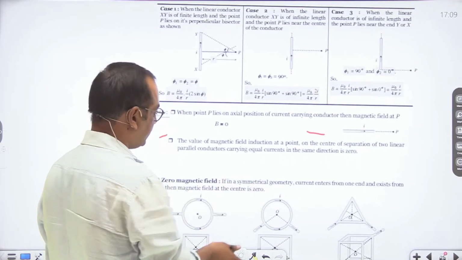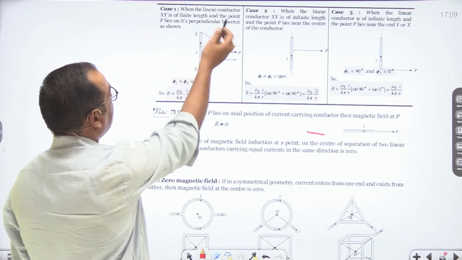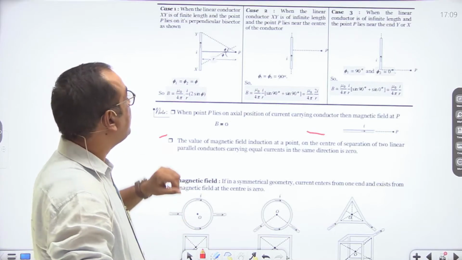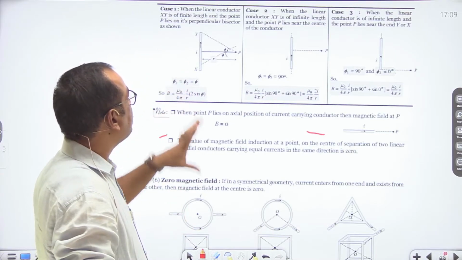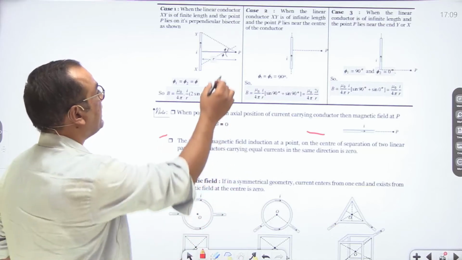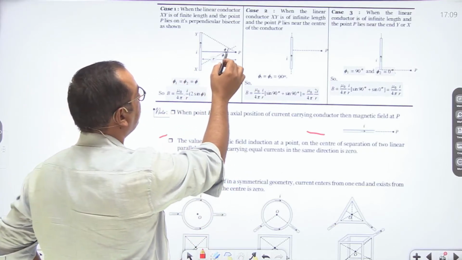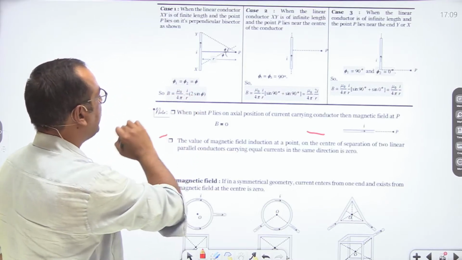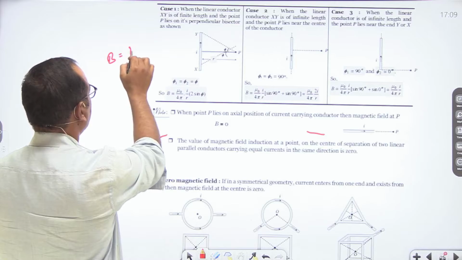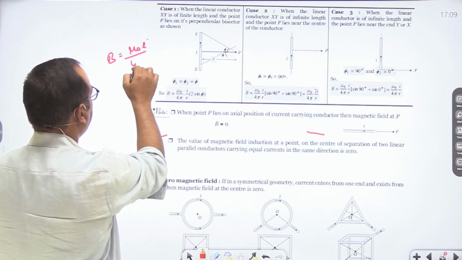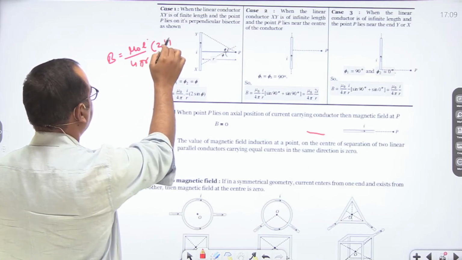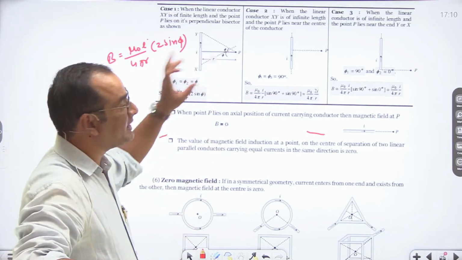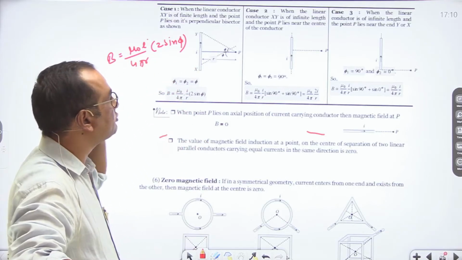So first case is, when the linear conductor XY is of finite length and point P lies on its perpendicular bisector. It means here angle phi 1 and phi 2 will be same, so phi 1 is equal to phi 2. In this case magnetic field will be equal to mu naught I upon 4 pi r into 2 sine phi, because our formula was sine phi 1 plus sine phi 2. Both angles are same, so sine phi plus sine phi is equal to 2 sine phi.